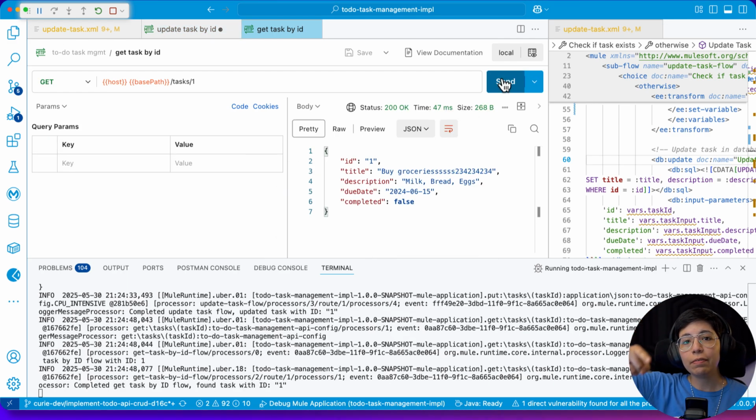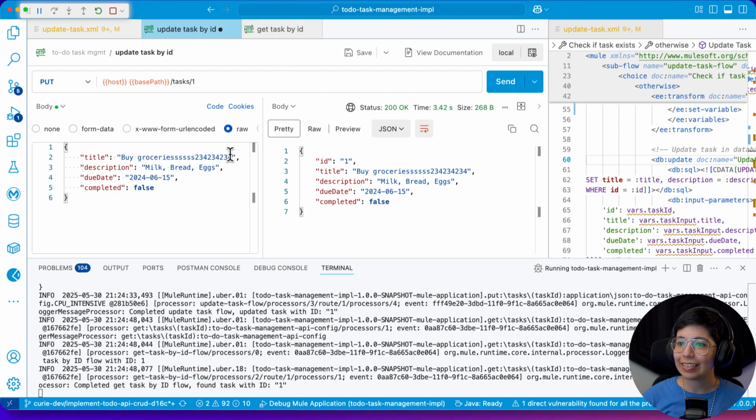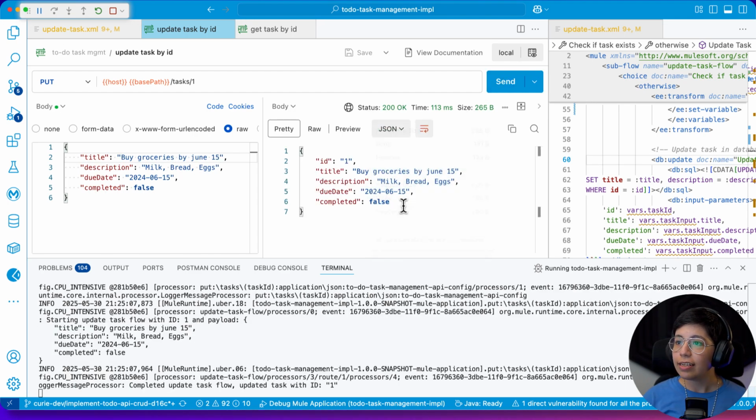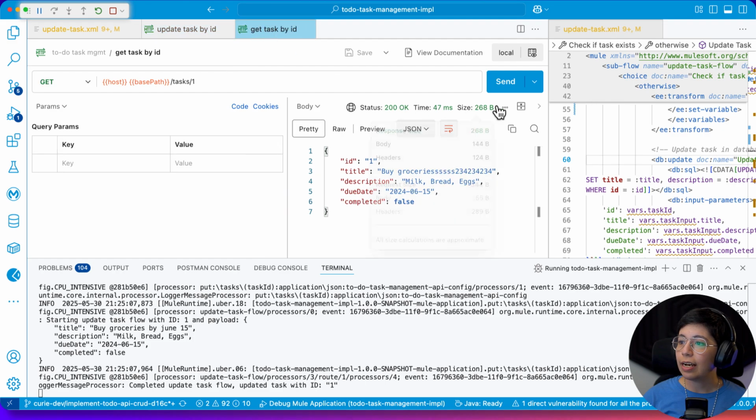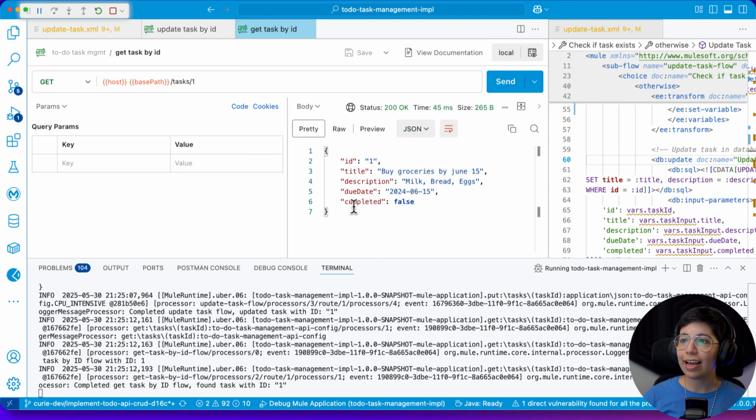And we even learned how to debug in ACB, which is really cool. So yeah, we got it. So let me just put this back. Buy groceries by June 15, for example, because I don't know, that's what I want to do. So we send it and it is saved. And if we get the thing by ID, we get it. Yeah, it works. Boom, high five. So now our whole application is working. All of the 5 operations are working, and I am just so happy about it.